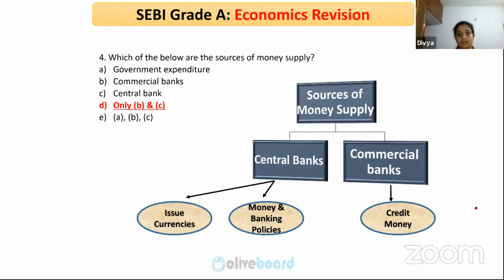So commercial banks are creating money through credit money, that is by creating loans and giving loans and advances. The central bank is the main source of money supply. They make money and banking policies, and issue currencies.